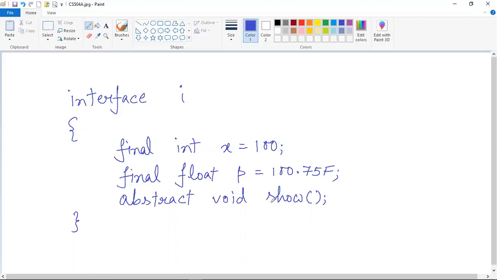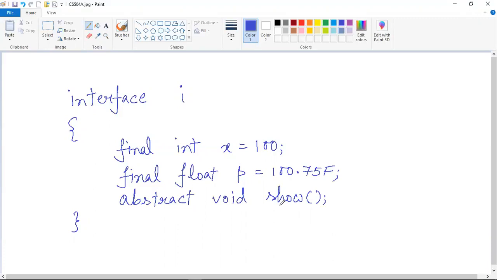And next is an abstract method, which is the show method. Here you can see that the code for the method is not included inside this interface I, and the method declaration simply ends with a semicolon. That means the class that will implement this interface must define the code for the method. Just as I have discussed in case of the abstract method, here also this abstract method must be implemented by the class that will implement this interface.